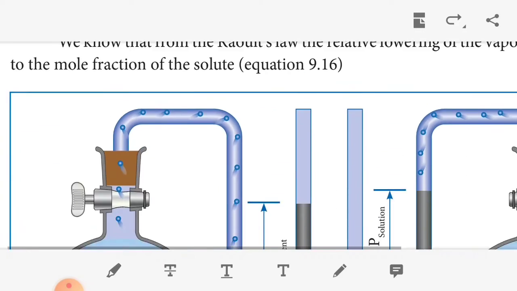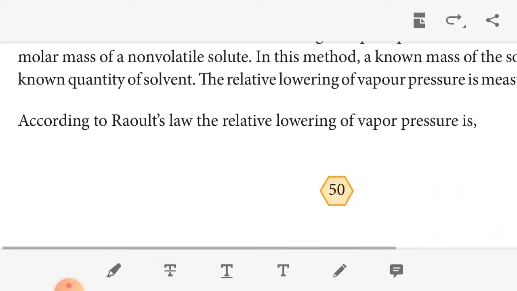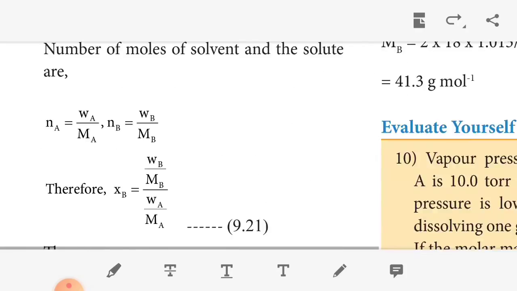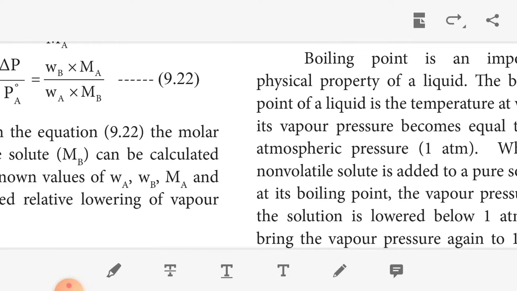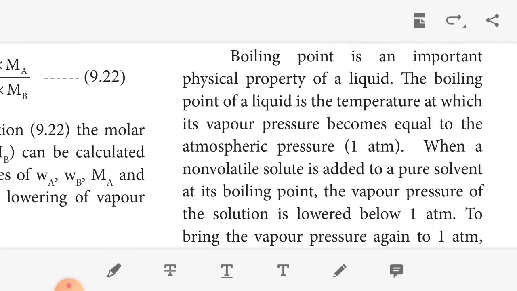The next one, elevation of boiling point. Elevation means it is expanded, elevation of boiling point. We know the meaning of the term boiling point. The boiling point is an important physical property of a liquid. The boiling point of a liquid is the temperature at which its vapor pressure becomes equal to 1 atmospheric pressure.